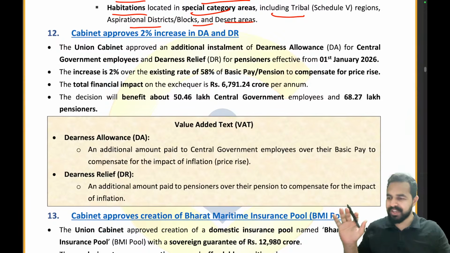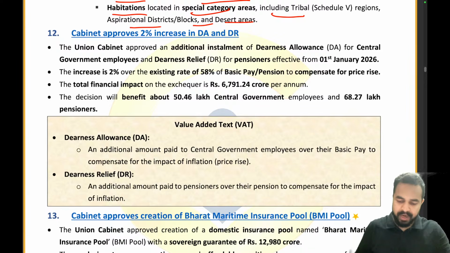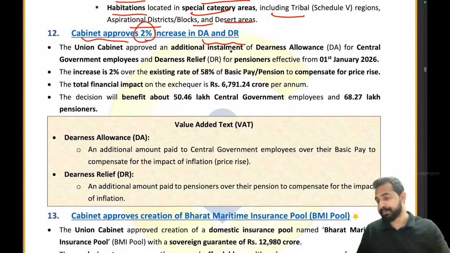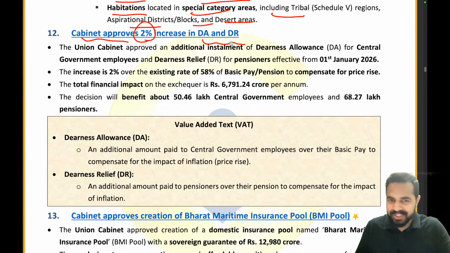So the previous scheme was really very easy, right? The Pradhan Mantri Gram Sadak Yojana, and everybody is able to answer the questions on the same, right? Let's move ahead to the next part. Now we are moving on to the cabinet approving a 2% increase in the DA and DR. So what exactly is it? Let's try to understand this again with the help of an example.